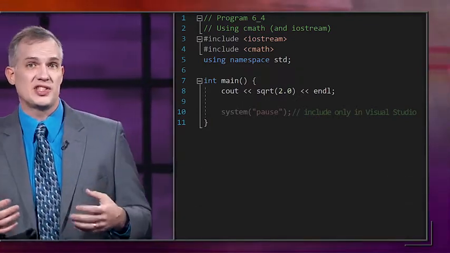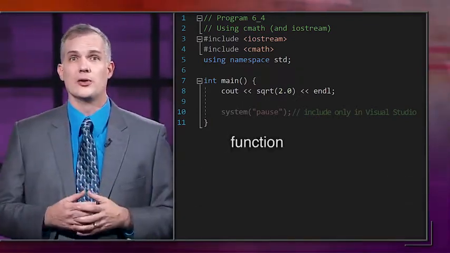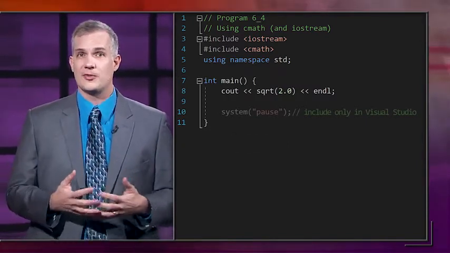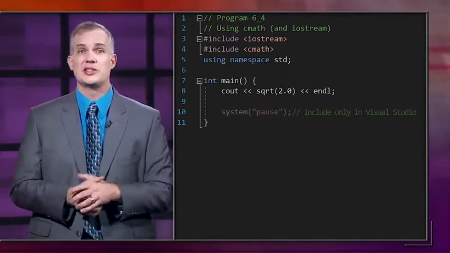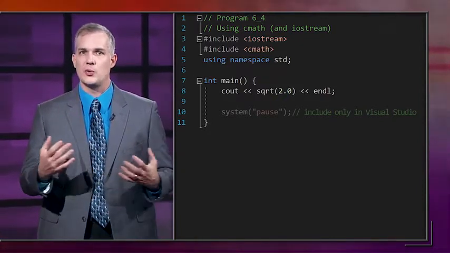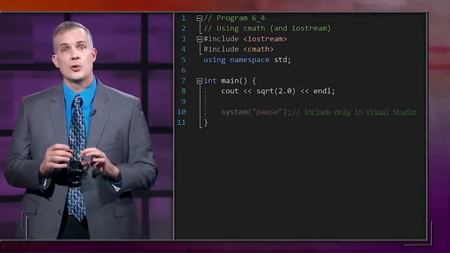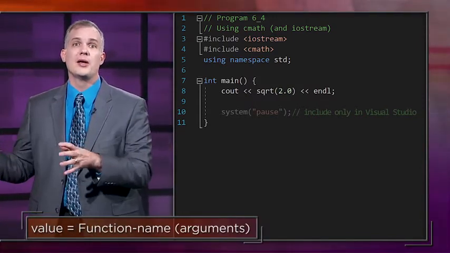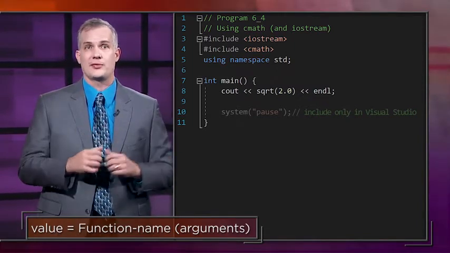Now, this is the first time we've really used a function in our code. We're going to be using functions a lot, both pre-built ones that we get from libraries, and later in this course, ones that we'll create ourselves. So let's take a second to see what they look like when we use them. When we use a function, there are two key parts. There's a function name, and then parentheses that come right after it.